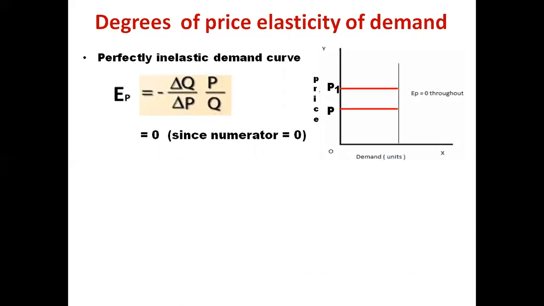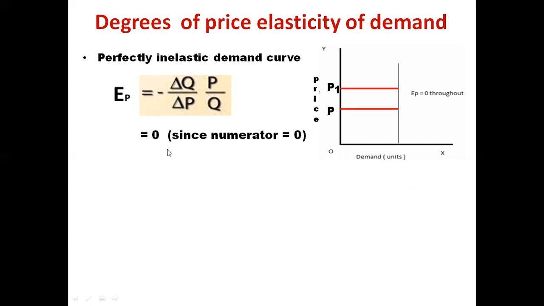First, we discuss the perfectly inelastic demand curve, where the demand curve is parallel to the y-axis, as we see in the figure. So it is parallel to the y-axis and the elasticity is 0. Why is elasticity 0? Because here the quantity demanded does not change even if the price changes. That is, the quantity demanded of a commodity does not respond to a change in its price. We can see here the price is increasing, suppose from P to P1, but the quantity demanded remains fixed at this point. So that's why the elasticity is 0.